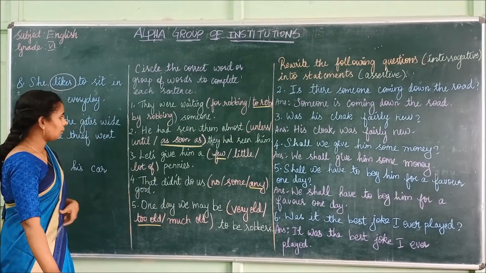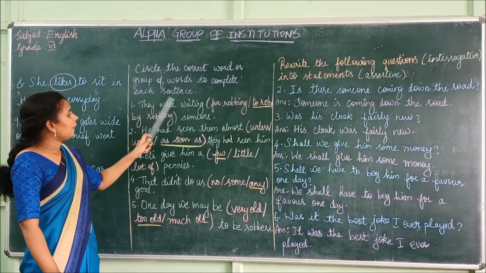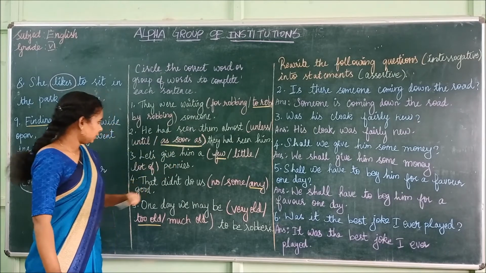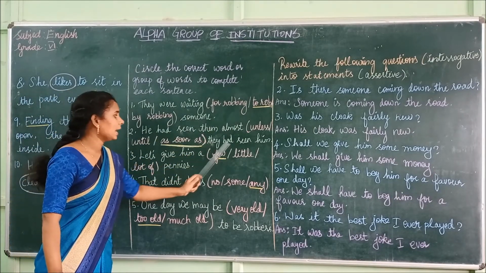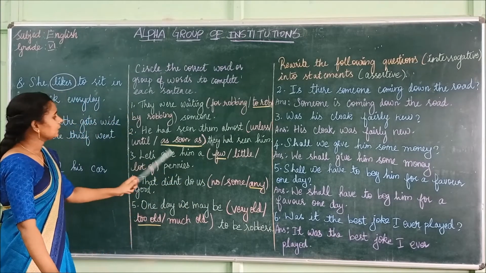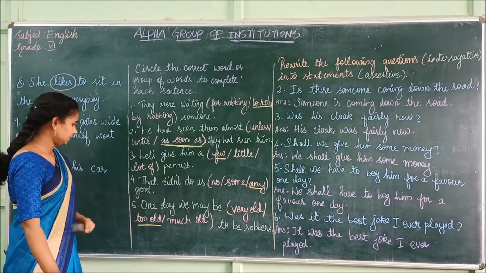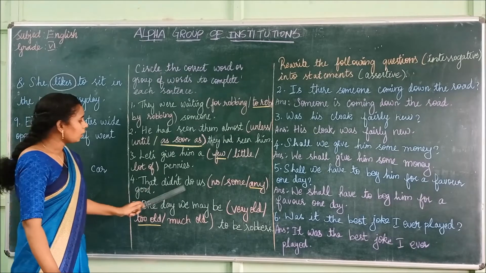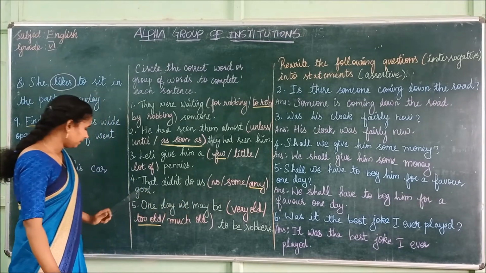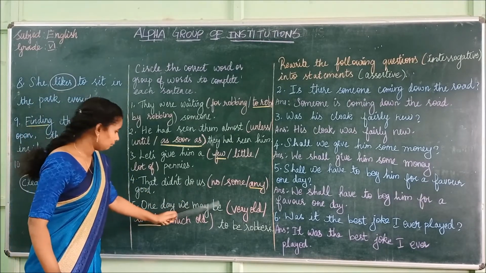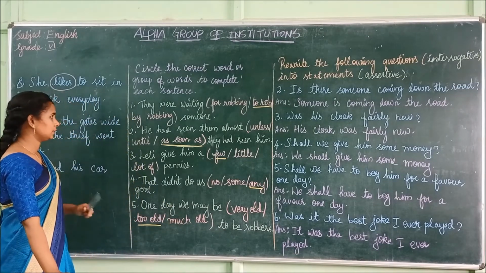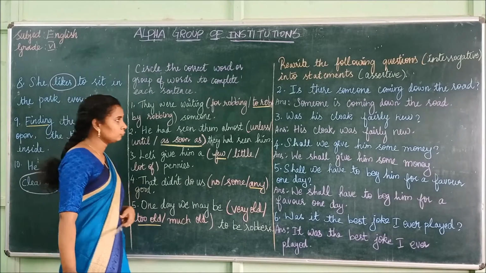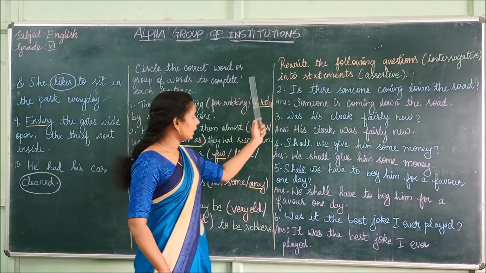So let's read all those sentences. They were waiting to rob someone. He had seen them almost as soon as they had seen him. Let's give him a few pennies. That did not do us any good. One day we may be too old to be robbers. Okay, so this is about this exercise, and next we move into the next exercise.